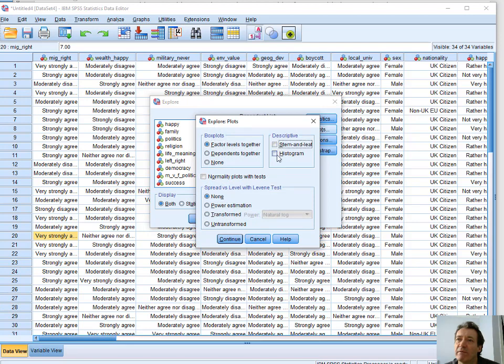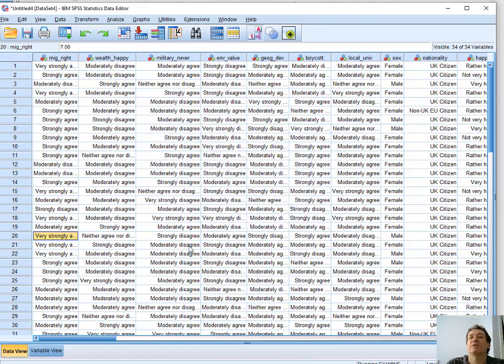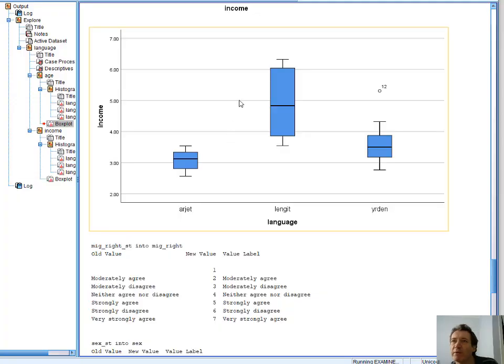Histograms and box plots are good. There we go. I might have to pause it if it takes a while to whir. My computer is being slow today. I can't find the output. Oh, no, there we go.